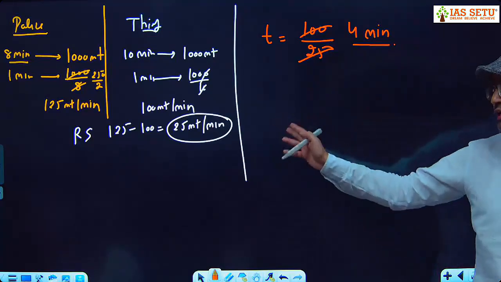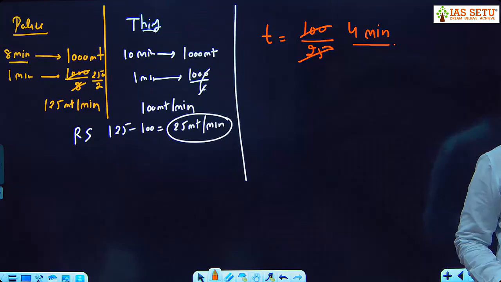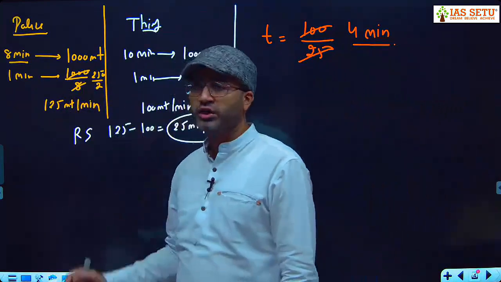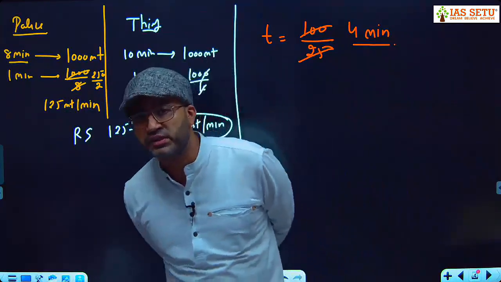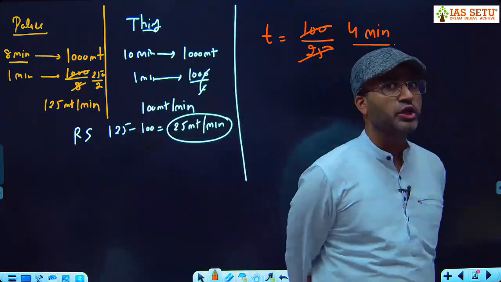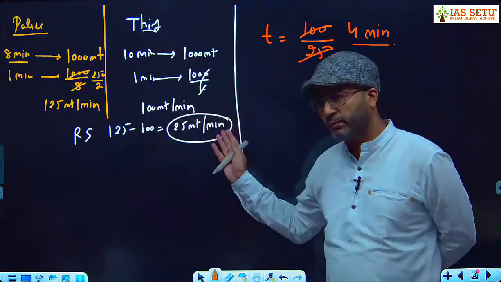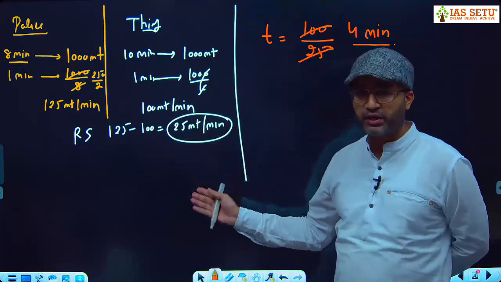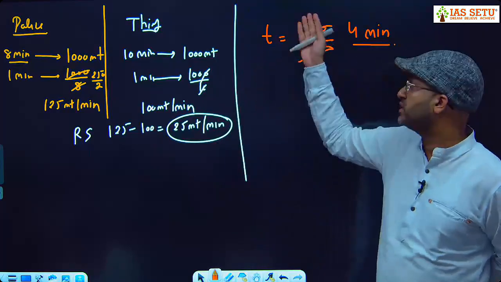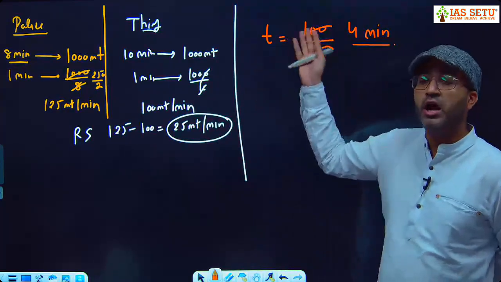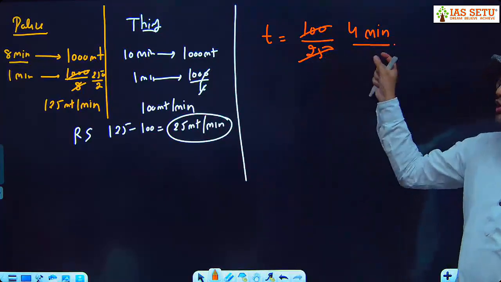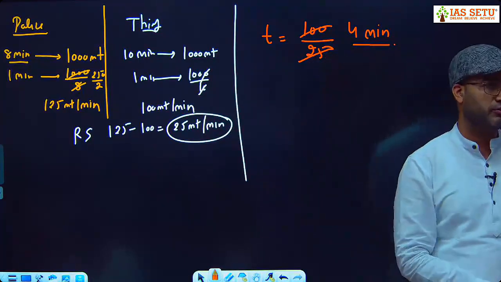Any doubt in any of the steps, you can ask me. Is the speed of the policeman clear? In 1 minute 125 meter. So speed of the policeman is 125 meter per minute. Speed of the thief is 100 meter per minute. Relative speed is 125 minus 100, 25 meter per minute. Our shortcut is time is initial distance upon relative speed, 100 meter at a rate of 25 meter per minute. So this policeman will take 4 minutes to catch the thief.